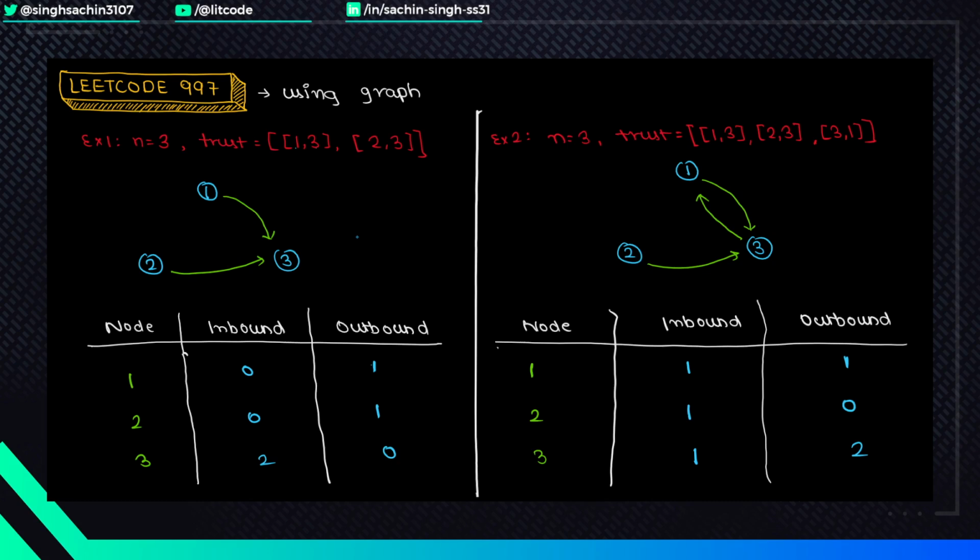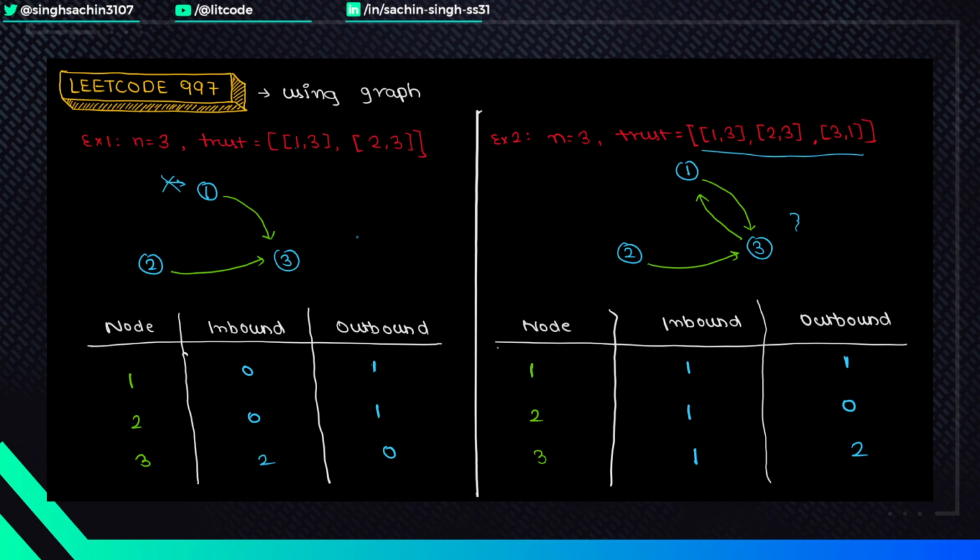Now if you draw the inbound and outbound edges on each vertex, what will you see? On 1, the number of inbound edges is 0, because there is no incoming arrow, but there is one outbound edge. Similarly for 2, there is no incoming edge, there is one outbound. But for 3 there are 2 incoming edges and 0 outbound. Similarly, in the other example, we have n equals 3, and this is the relation described in this array.